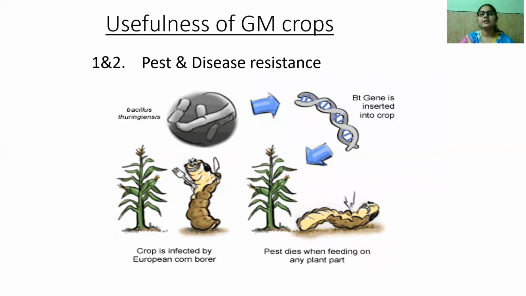The first point is pest and disease resistance. The Bacillus thuringiensis gene is incorporated or inserted in the crop.